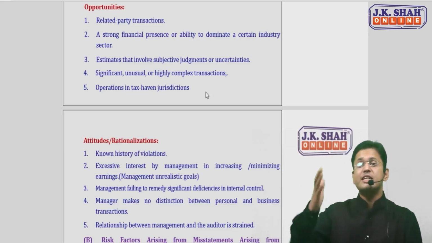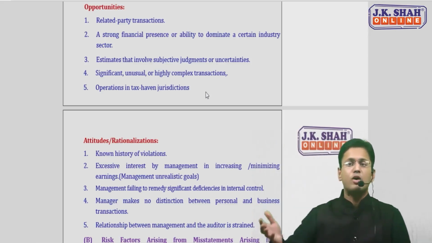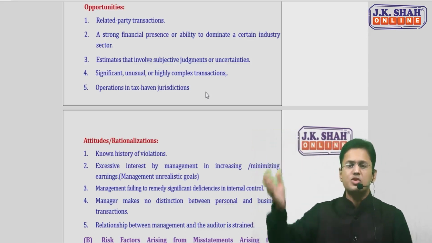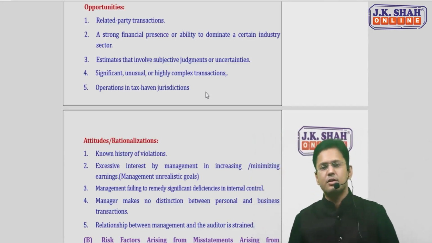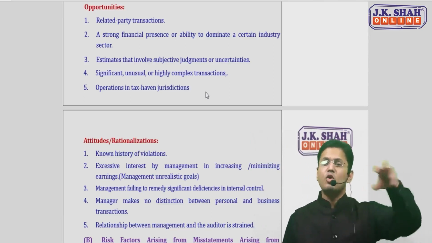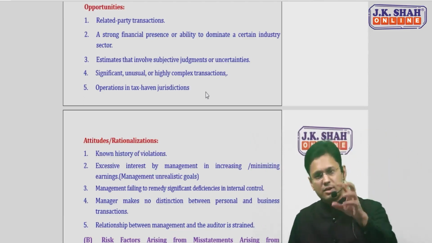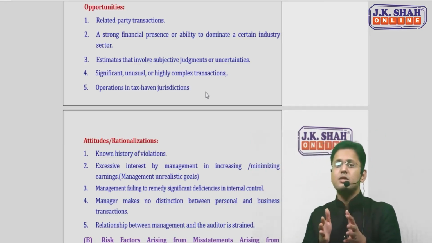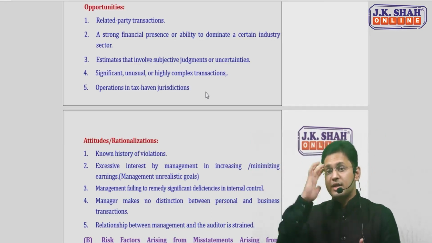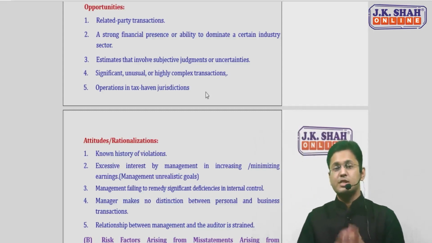And fifth is in case you have any branch, in case you have any bank account in the tax haven jurisdiction. Tax haven jurisdiction means the place where the taxes are nil or negligible. So you're rotating your transaction, you're revolving your transaction from there. That is an opportunity for them. So these are all opportunity points. When you find these points while auditing, you should think that there could be a risk of fraud. These are opportunities.